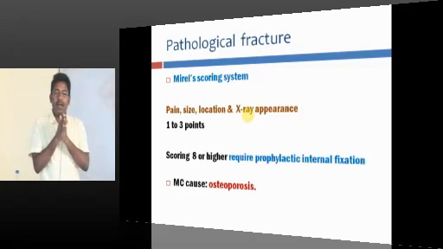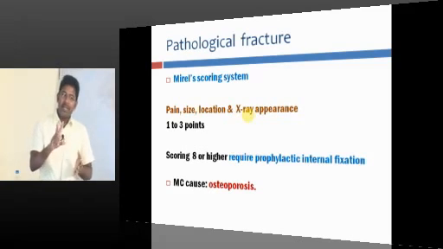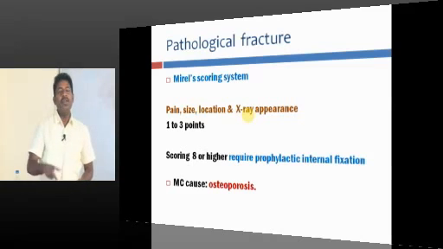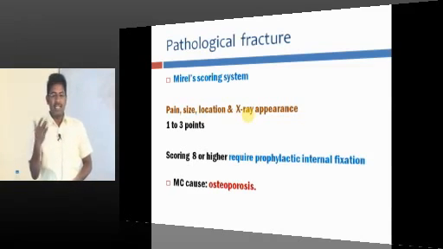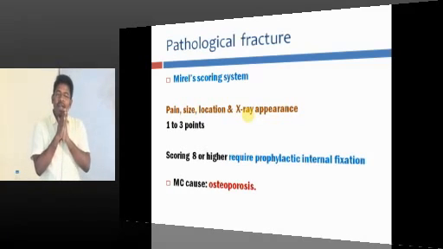So we need a scoring system. We need a scoring system to plan for a treatment. If the patient sustains a fracture, the treatment is double. You have to treat the lesion and treat the fracture. You can avoid a patient sustaining a fracture and putting an implant inside. So how do we avoid?